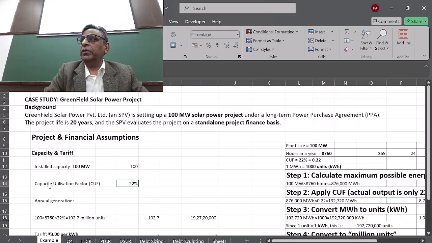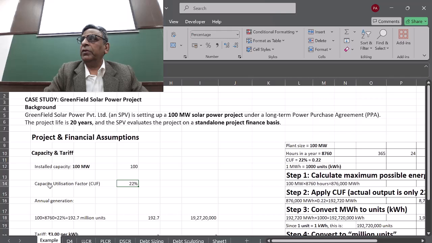In the night there is no sun. And sometimes there will be cloudy time, and we find that these plants operate at close to the percentage I have mentioned here. And then normally there is always a degradation. As the plant becomes older, the capacity will fall from 22 to say 20.5, 20, 18.